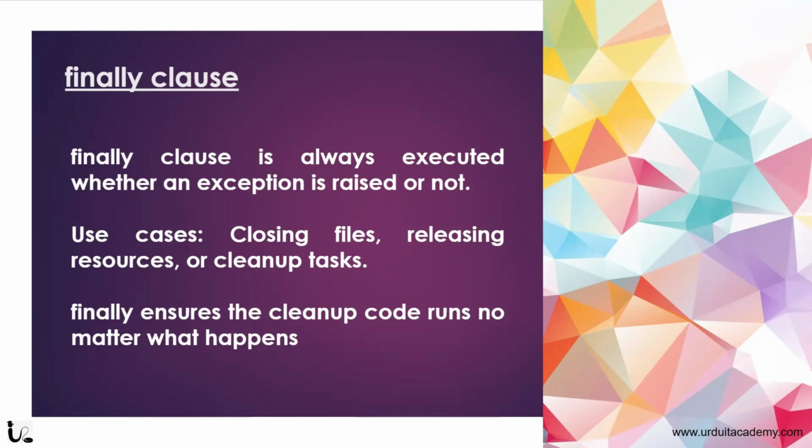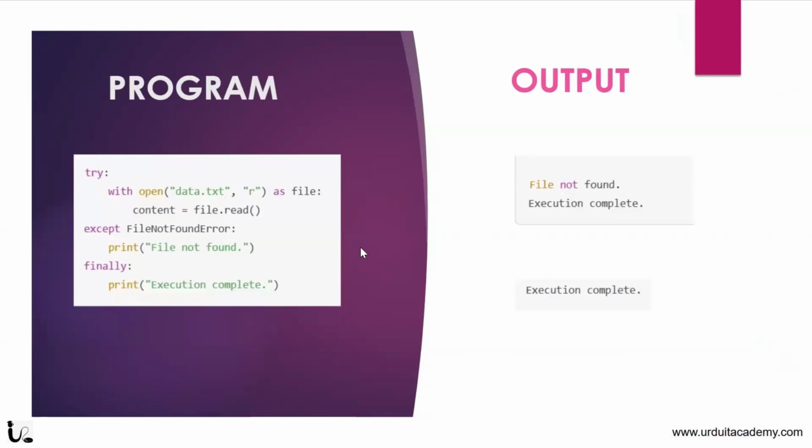For example, in a real life situation, imagine you're renting a car. Whether you go for a trip or for a vacation, whether your trip goes smoothly or you encounter some kind of issue, you always need to return the car at the end, right? The rented car, you always have to return. So the finally block ensures that the car, or the resource, is returned no matter what happens. So this is a good example for finally.